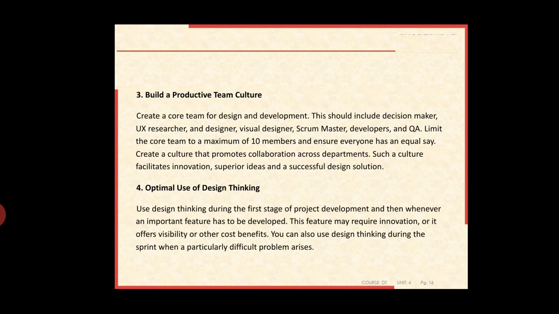This feature may require some innovative, new ideas, or it may offer visibility or other cost benefits through that project or product. You can also use design thinking during a sprint, especially in software development, when a particular task is difficult and a problem arises. This is the concept of optimal use of design thinking.